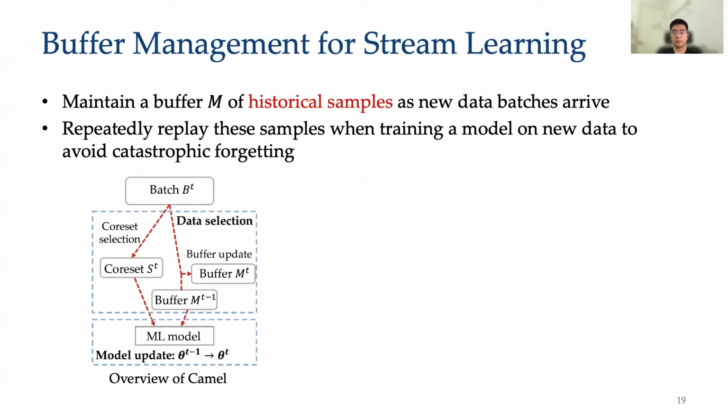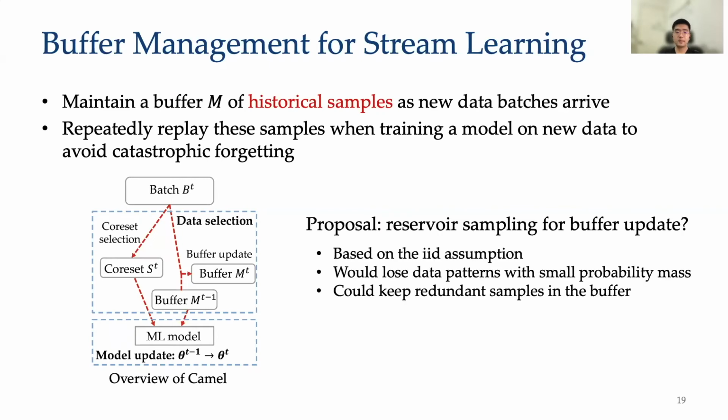To solve the catastrophic forgetting problem, Camel keeps a buffer of at most K samples over data streams and repeatedly replaces these samples. A critical problem here is how to dynamically update the buffer. A simple idea is to update the buffer via reservoir sampling or a ring buffer, but these algorithms assume that data streams follow an IID distribution, which doesn't hold in many real applications. Consequently, data patterns with a small probability mass in the distribution would be lost, while many redundant samples could be selected in the buffer. Both cases hurt model precision.